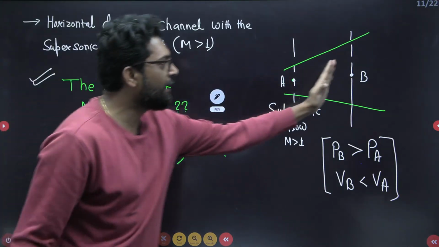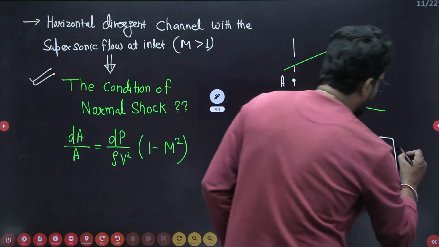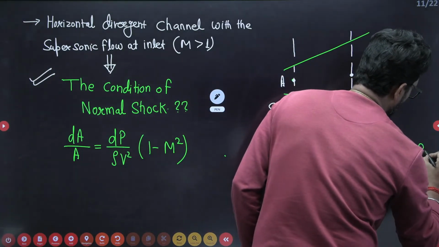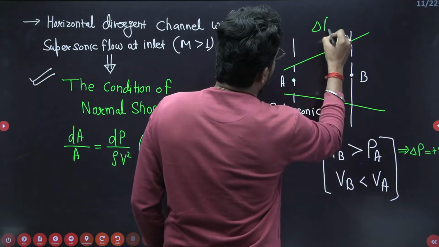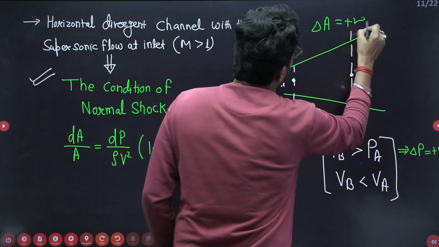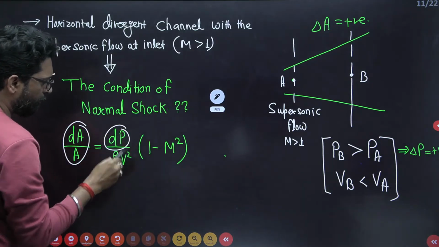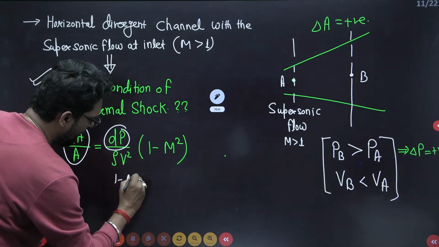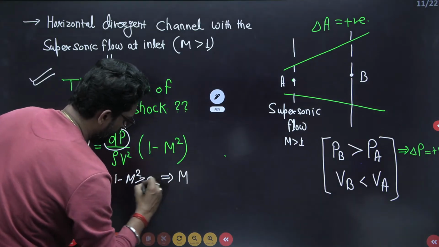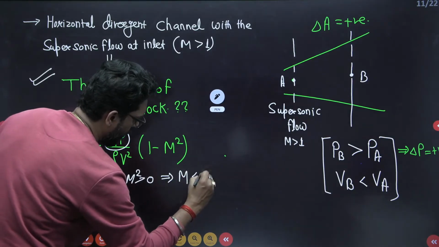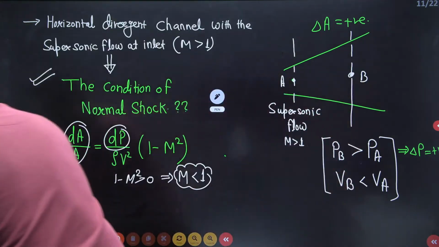So at this condition, M is less than 1. Very important. See this one. PB, that means delta P is positive, divergent, delta A is positive. So if this is positive, this is positive, this is also positive, this is positive. So 1 minus M square is greater than 0. That means M is less than 1 at this section. So at point B, the M is less than 1.